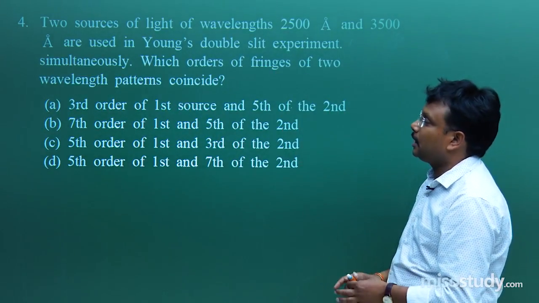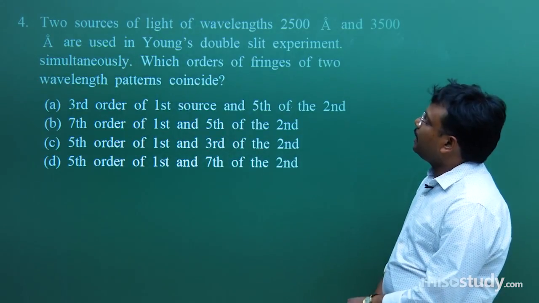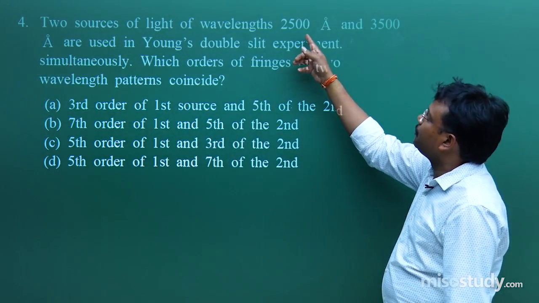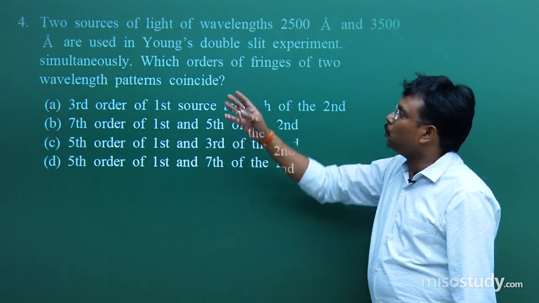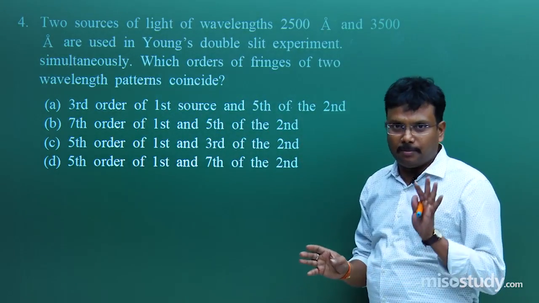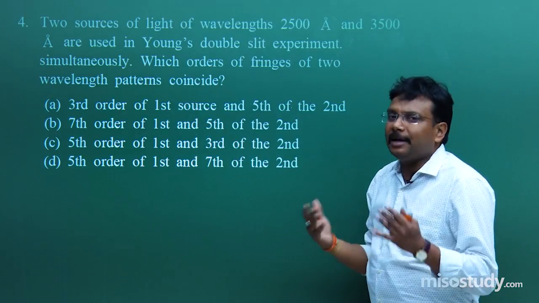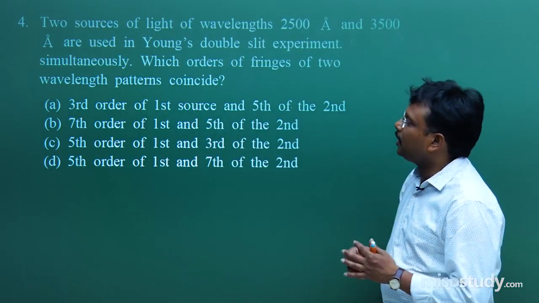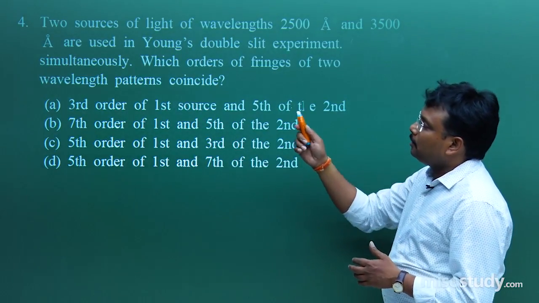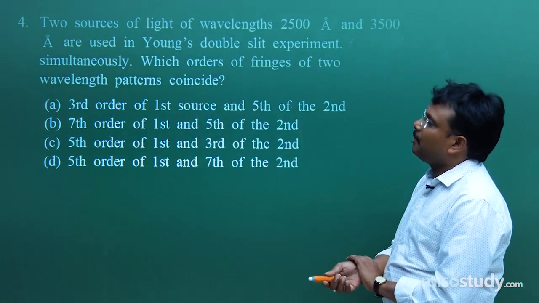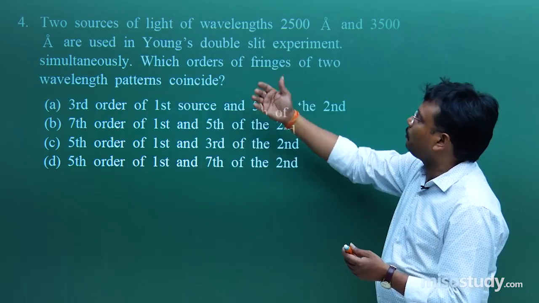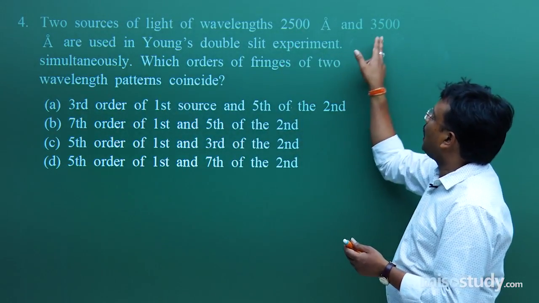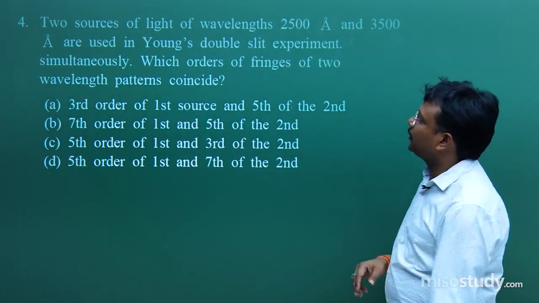Let's try to understand. Two sources of light of wavelength 2500 angstrom and 3500 angstrom are used in Young's double slit experiment. You can say two setups have been created. And because it is mentioned simultaneously, two setups created means once you perform the experiment using this wavelength and next time using this wavelength.